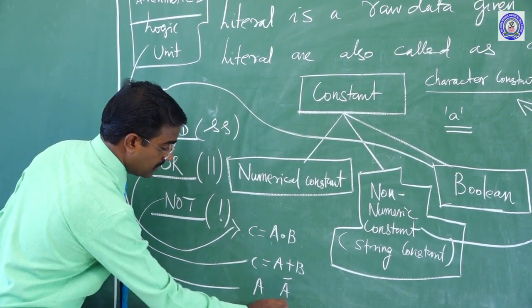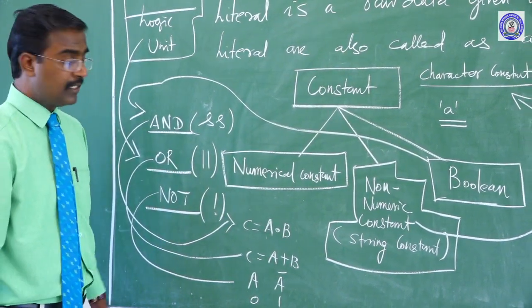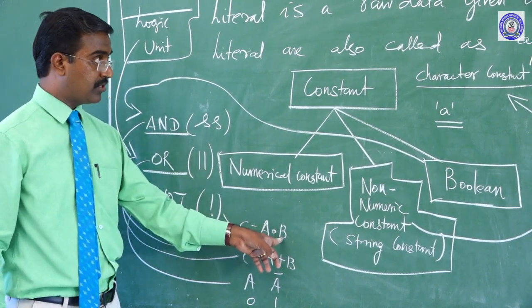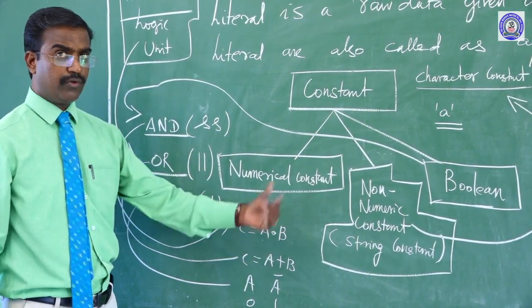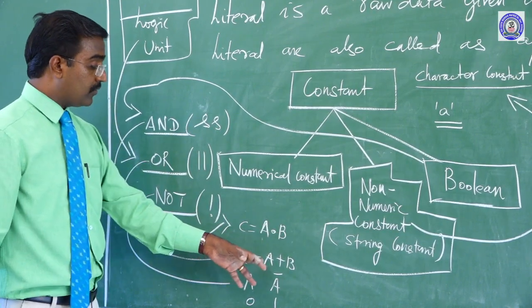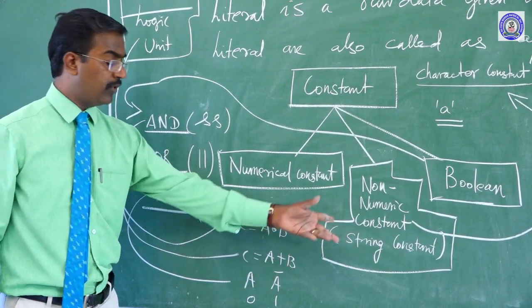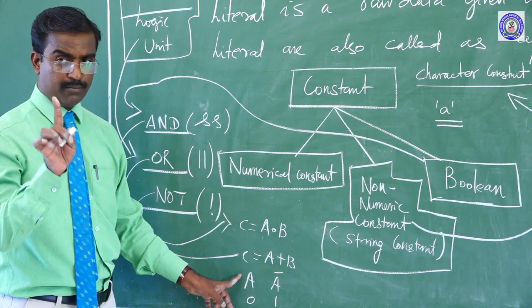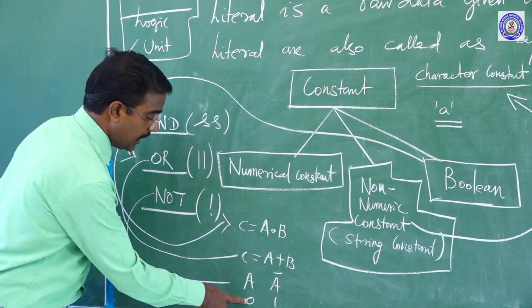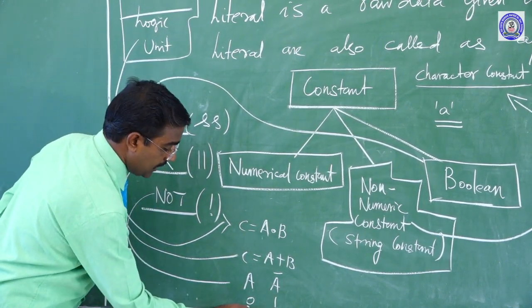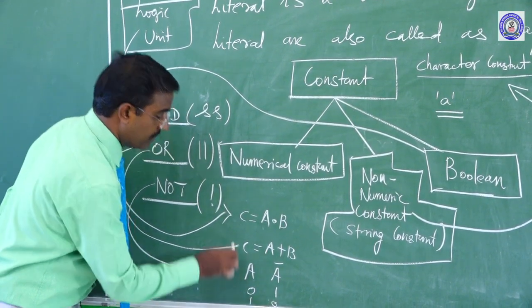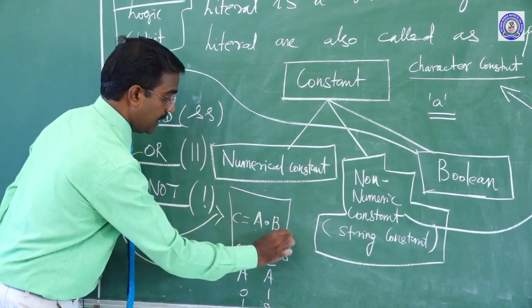Suppose this is 0, it means 1. I think that's clear. In this case there are 2 inputs, so 2 inputs means 4 entries, and here also 2 inputs means 4 entries. But here there is only 1 input with 2 entries: A equal to 0, A dash equal to 1, and A equal to 1, A dash equal to 0. This is for the AND gate and OR gate.